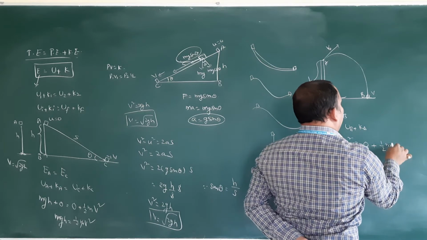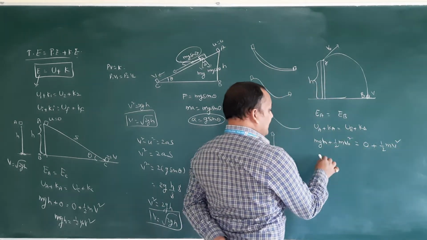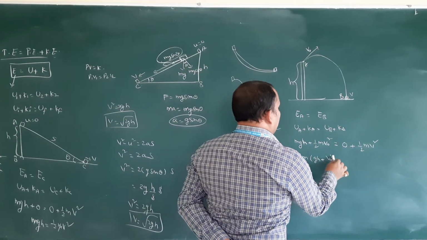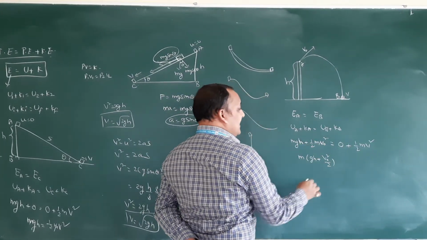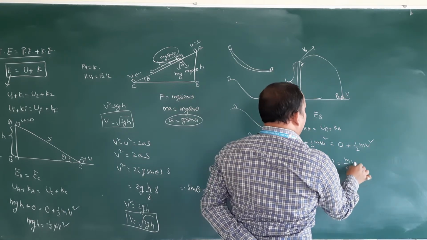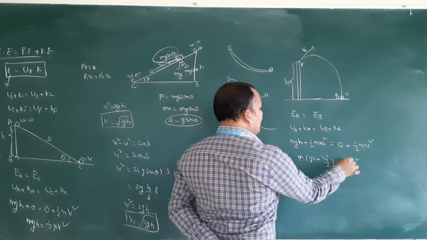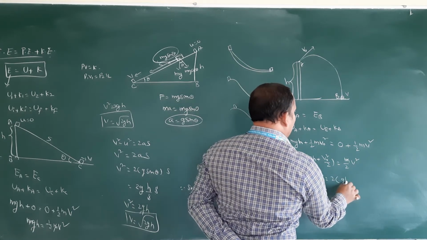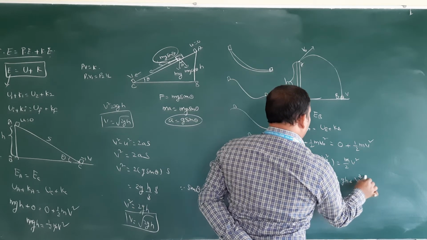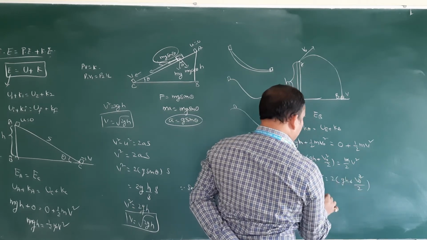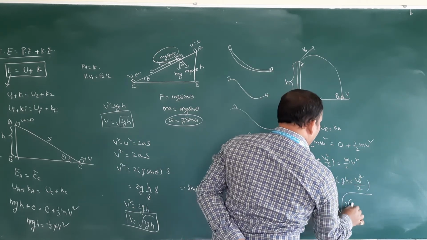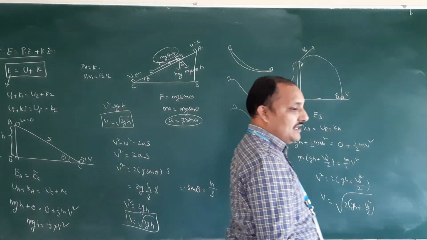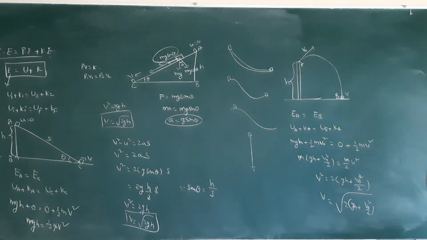Kinetic energy is half m V square. So mgh plus m V naught square by 2, with m taken common, is equal to m by 2 V square. These two will be cancelled. Then V square is equal to 2gh plus V naught square. Then V is equal to root of 2gh plus V naught square. Isn't it?